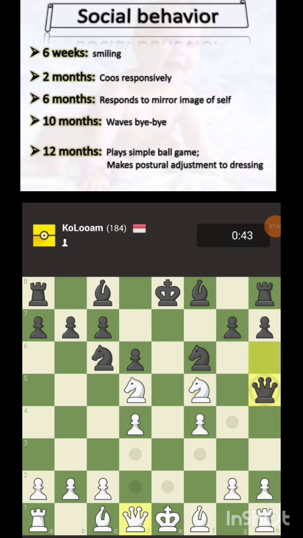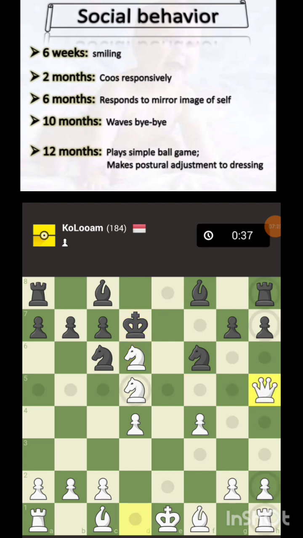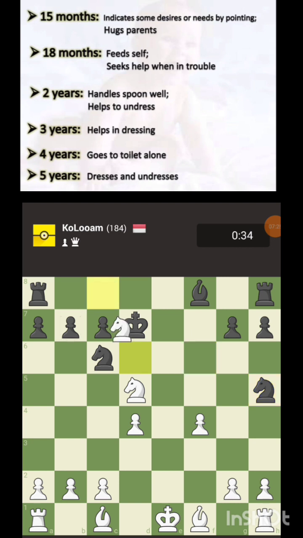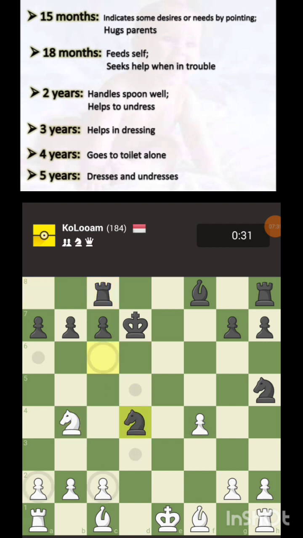Then social behavior. By 6 weeks he can smile. At 1.5 months he'll smile, at 2 months he'll coo. At 6 months he'll look at his mirror image and respond. By 10 months he waves bye bye, and by 12 months he can play a simple ball game. You can throw him a ball, he'll throw it back. Makes postural adjustment to dressing. By 15 months he points and hugs parents, and at 18 months he can feed himself and seeks help when he is in trouble. By 2 years he handles the spoon very well.